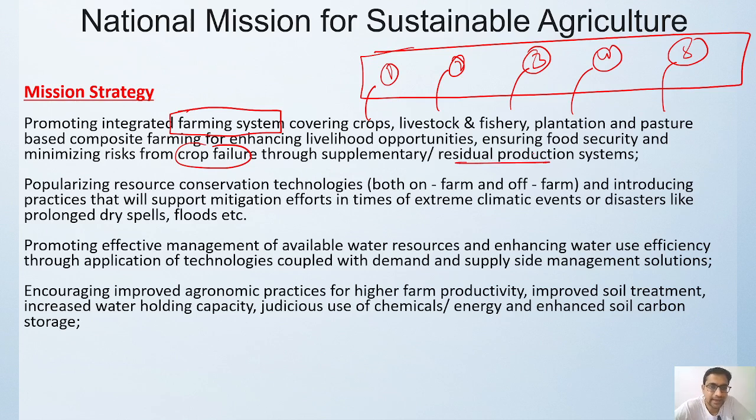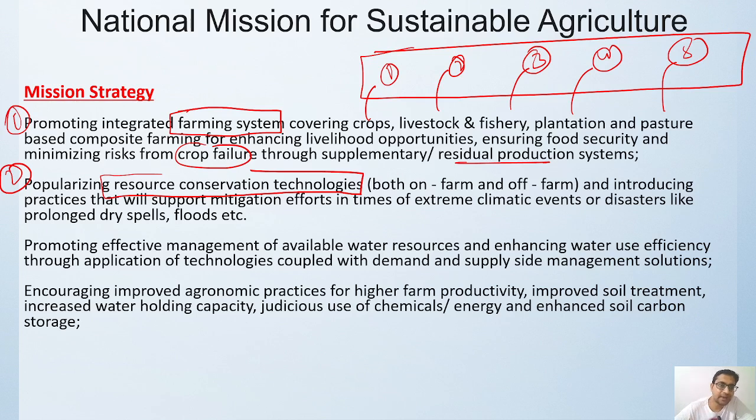The second strategy is popularization of resource conservation technologies, whether on-farm or off-farm technologies. On the farm, we have water management, harvesters, and various other things we utilize, then drip irrigation and sprinklers, and off-farm techniques as well.